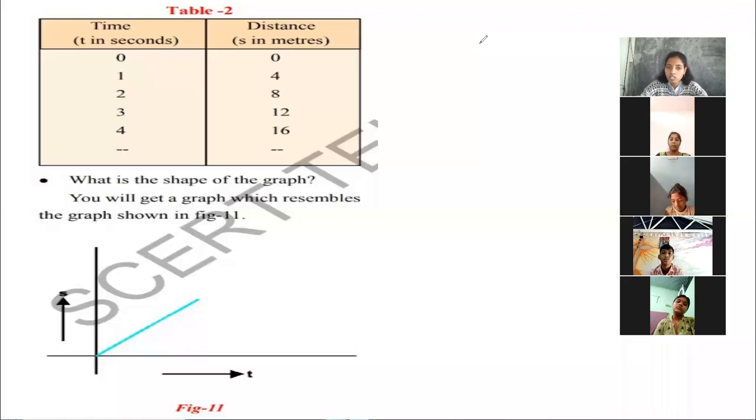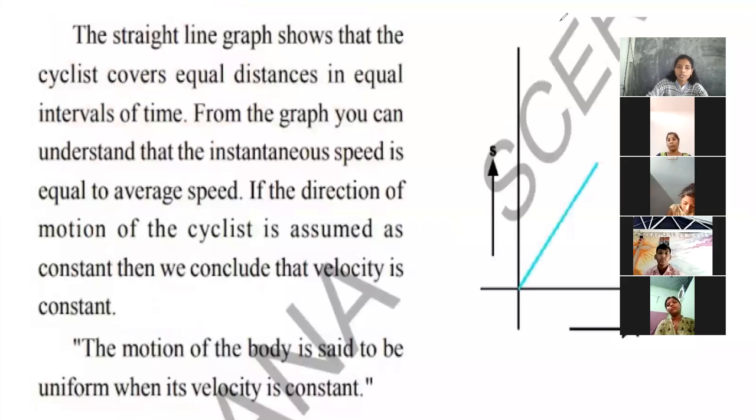In all situations, we may not move with the same speed. Sometimes we may increase the speed of the vehicle, sometimes decrease, and sometimes we may move constantly. The situation in which the object covers equal distance in equal intervals of time is called uniform motion. You can see the definition here.